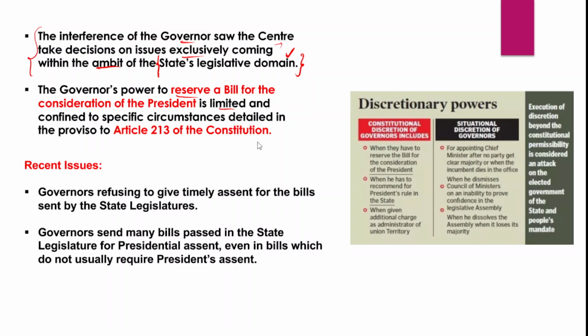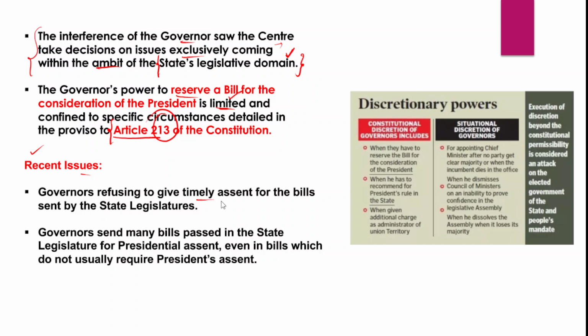So therefore we can say that the governor's power to reserve a bill for the consideration of the president is very, very limited, and it is also confined to specific circumstances, as detailed in the provision of Article 213 of the Indian Constitution. However, what are the recent issues with respect to the office of the governor? And with that we can also say that there is a constitutional crisis that has taken place. What are those recent issues?